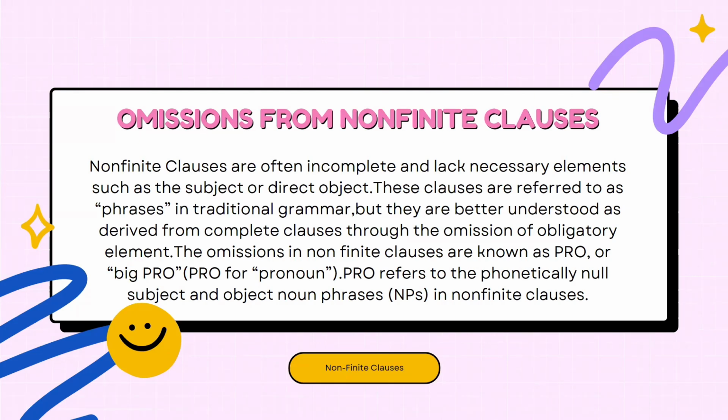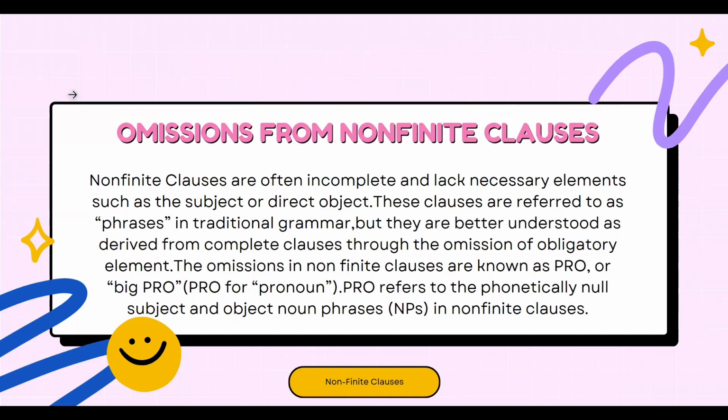The omissions in non-finite clauses are known as pro or big PRO, where pro is for pronoun. Pro refers to the phonetically null subject and object noun phrases, or NPs, in non-finite clauses. Next slide, please.